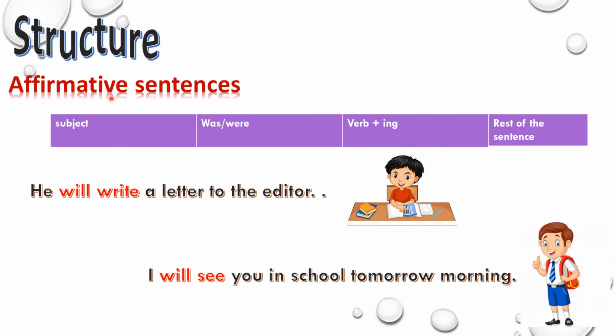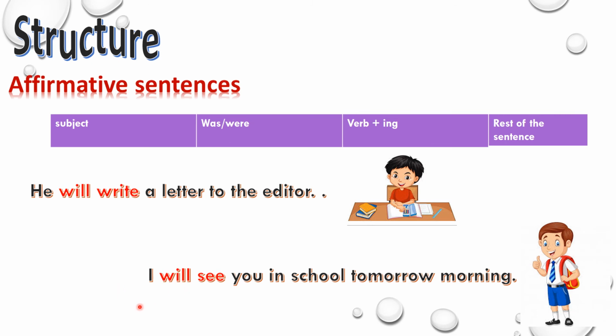We'll start with the affirmative sentence. First is the subject, then will be or shall be comes because we are talking about the future tense, then verb plus ing and the rest of the sentence. So let's clear it with an example. He will be writing a letter to the editor. So he is your subject, will be is your auxiliary verb, then verb plus ing and the rest of the sentence. And the second example is she'll be singing at the party tonight.